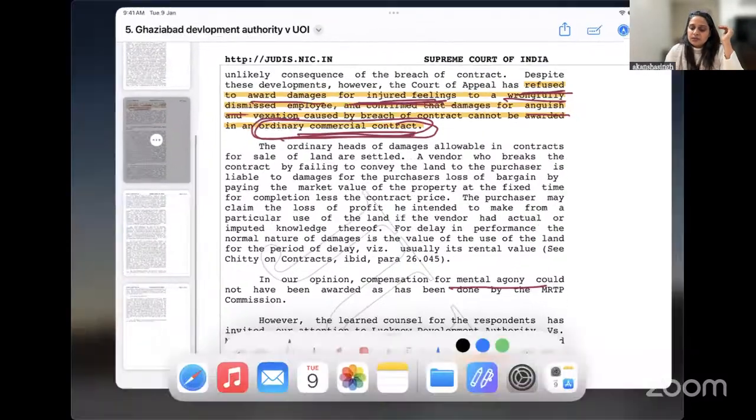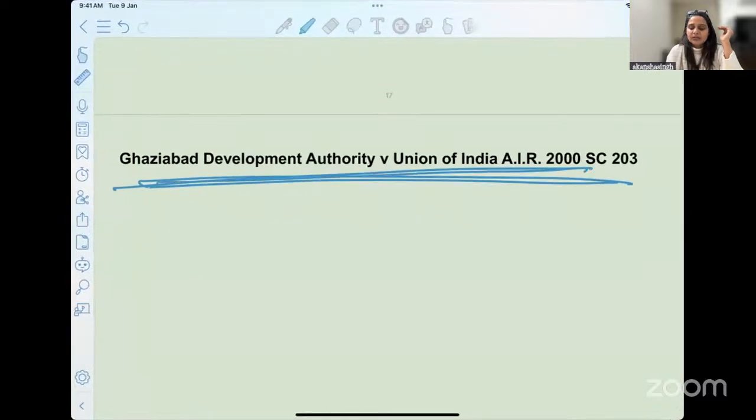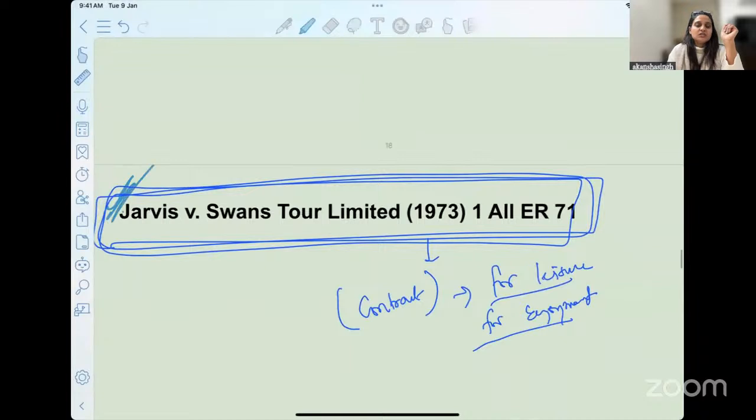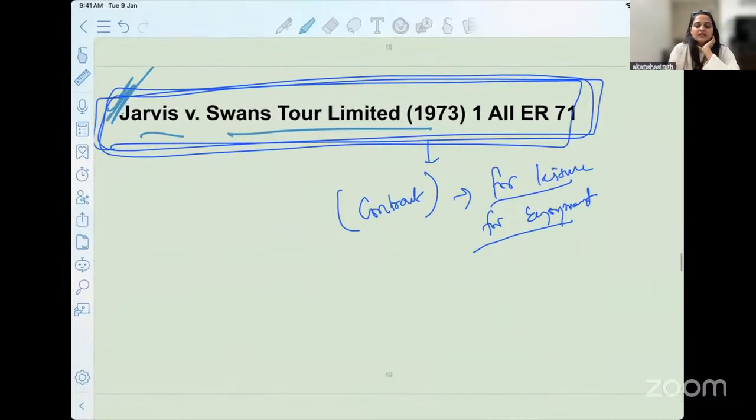Here also the court did not allow it, but the court acknowledged the exception given in the case of Jarvis versus Swan Tours Limited. Jarvis finds a brochure, an advertisement of a tour company, stating that they conduct house parties in a particular property.